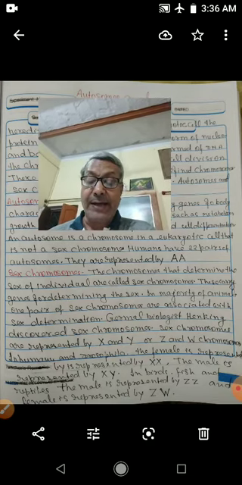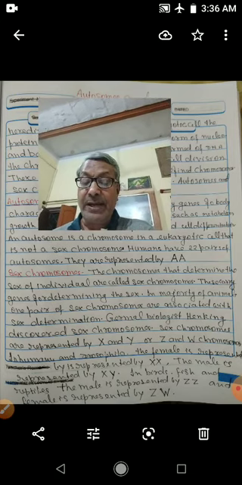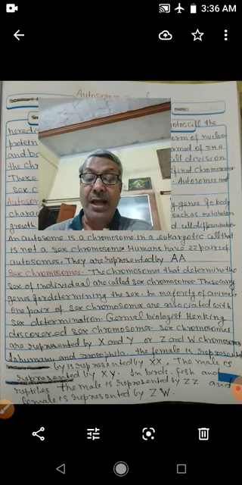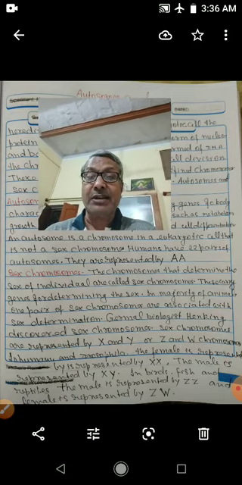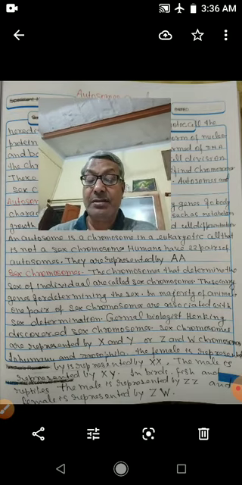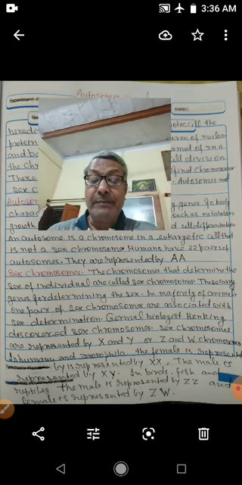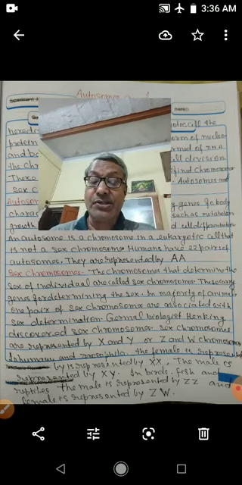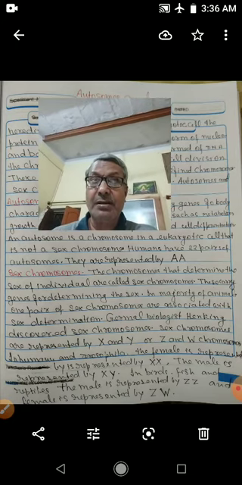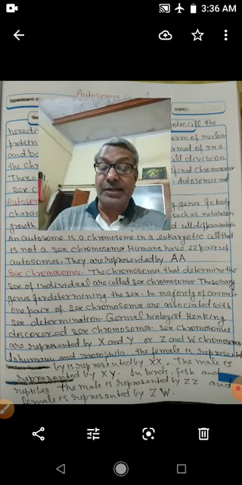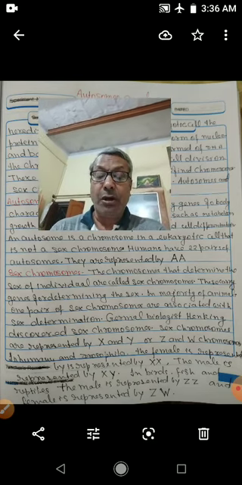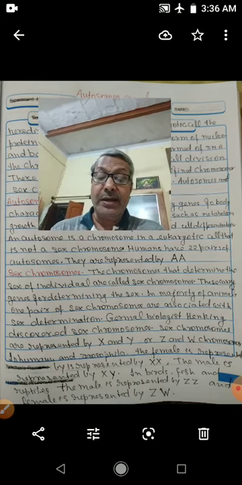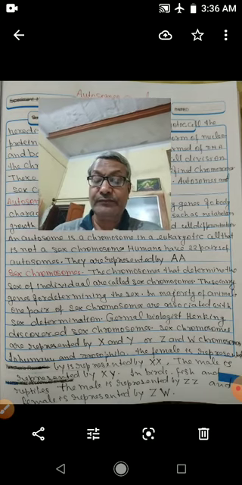In the majority of animals, one pair of sex chromosomes is associated with sex determination. The German biologist Henking discovered sex chromosomes. Sex chromosomes are represented by X and Y or Z and W chromosomes.